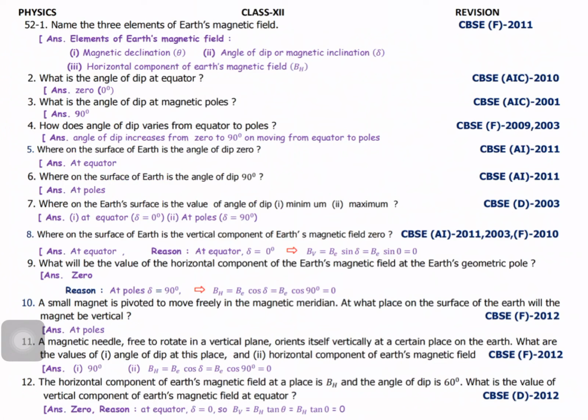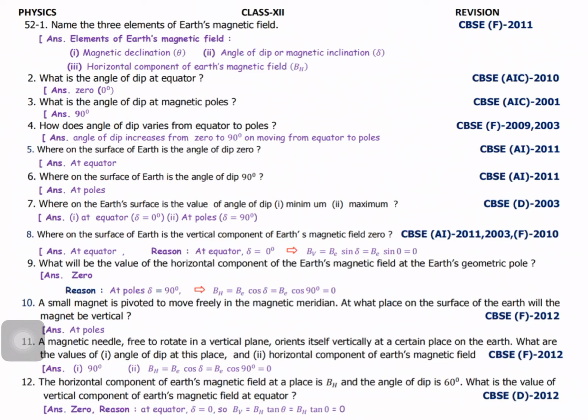Next one, a magnetic needle free to rotate in a vertical plane orients itself vertically at a certain place on Earth. What are the values of angle of dip at the place, and the horizontal component of Earth's magnetic field? First one, what is the angle of dip? That is delta equal to 90 degrees. Second one, the horizontal component of Earth's magnetic field, that is BH equal to BE cos delta. So apply cos 90, 0. So the horizontal component of Earth's magnetic field will be 0.